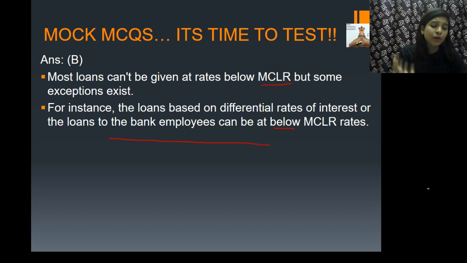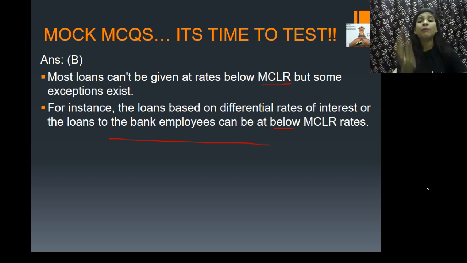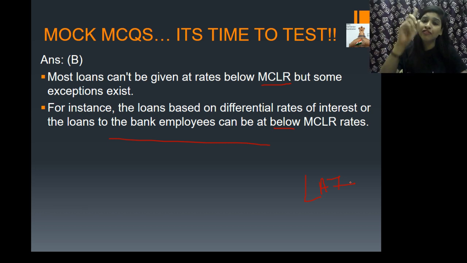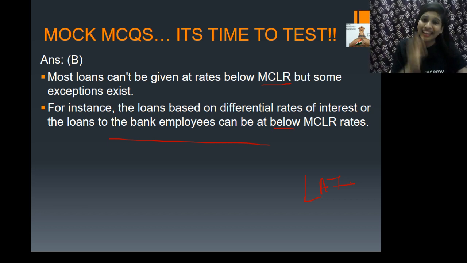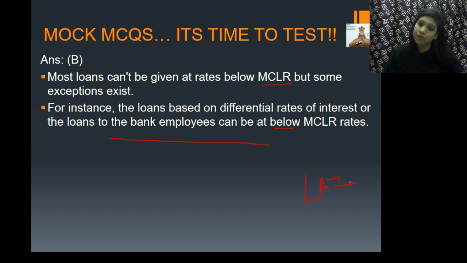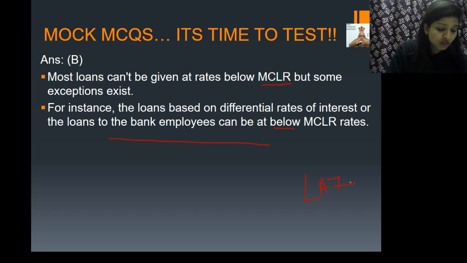Shivaram has a question to me. Shivaram, repo rate is one of the quantitative instruments of credit control or monetary policy. Repo rate is one of the subcategories of LAF, that is liquidity adjustment facility. It is a borrowing facility for the banks through certain repurchase agreements. Under your LAF, the first one is repo rate, that is the rate at which the commercial banks can borrow from the central bank, that is RBI. That is called repo rate. Okay, very fine, Shivaram.